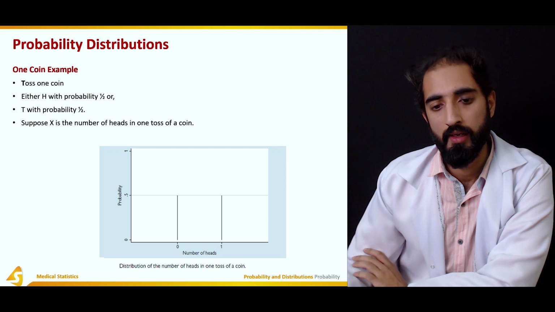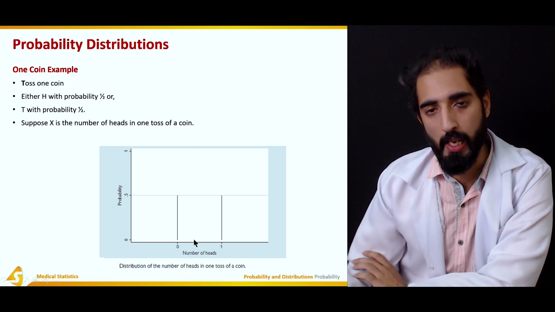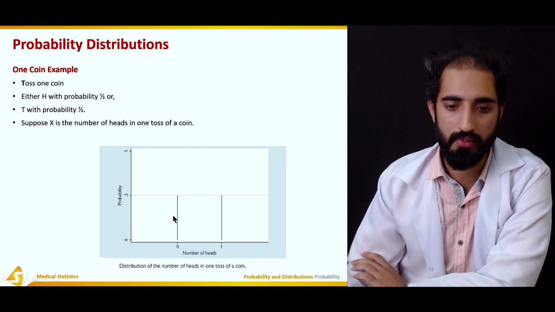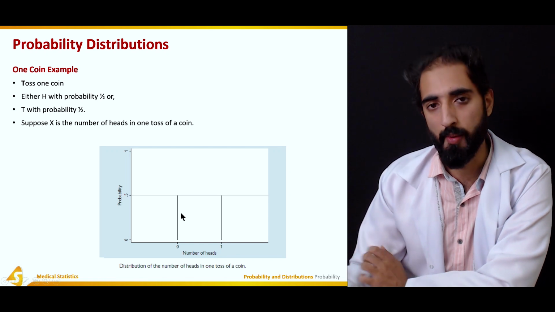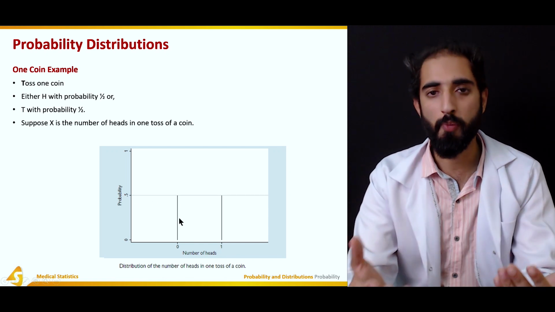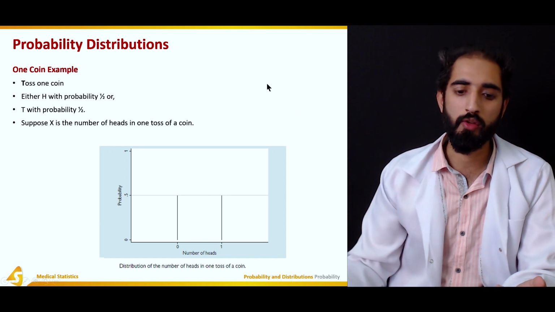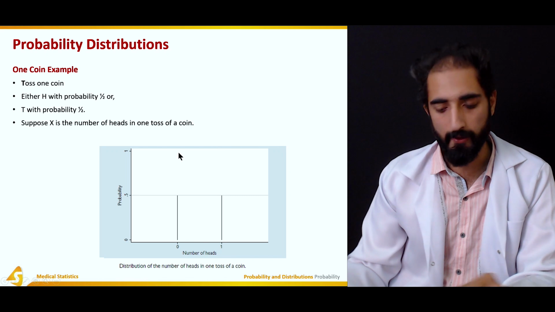So the probability is the same for both, which is 0.5 or 50%. We can see that the length of this bar or line tells us about the probability. So we had 2 possible outcomes and both of them had the same probability. This is how the probability distribution is going to look.